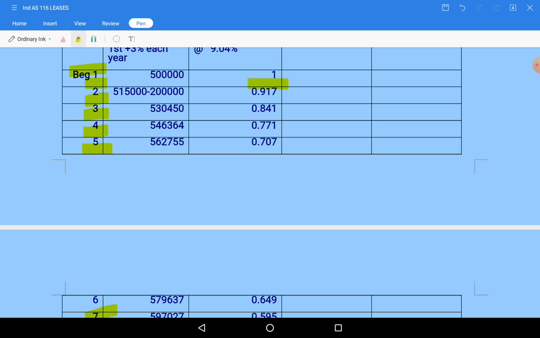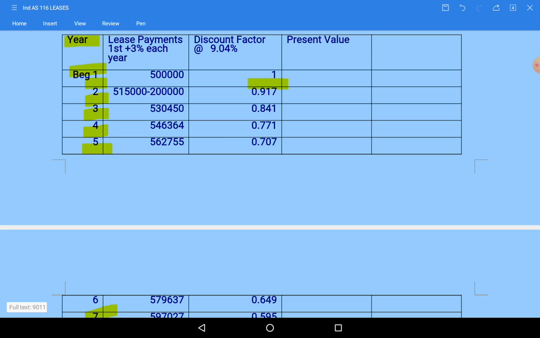Here in the second year, if you see, 5,15,000 less, I have explained this point at the beginning also. If we deduct this 2 lakhs, the value will become 3,15,000, that you directly take, so that there will not be any further problem. Or else you write like this itself, no problem.